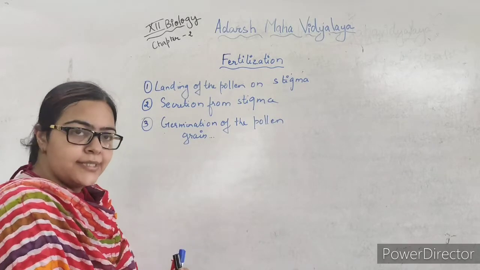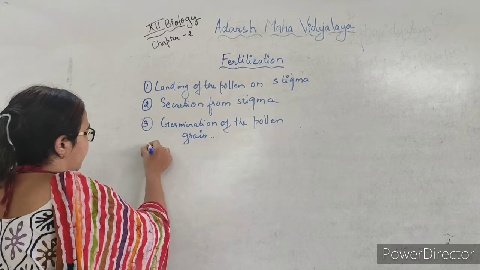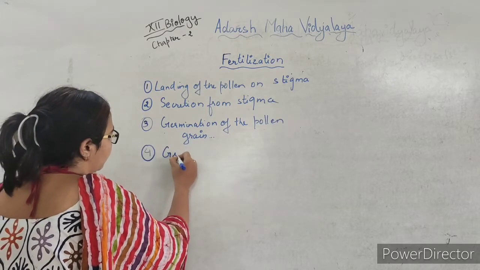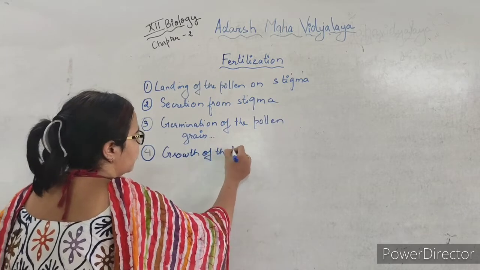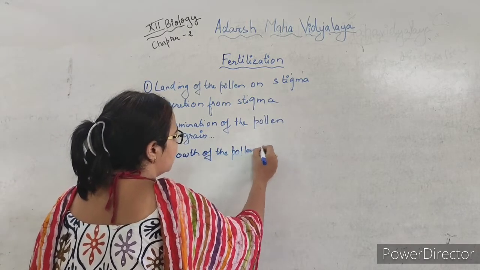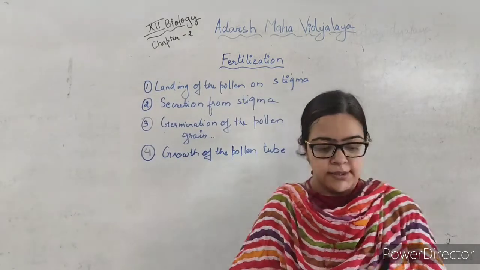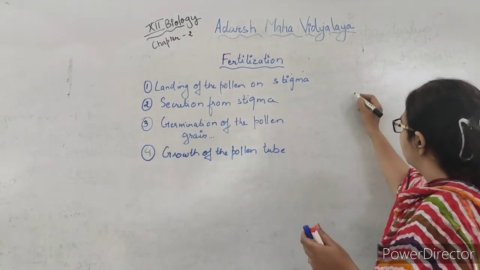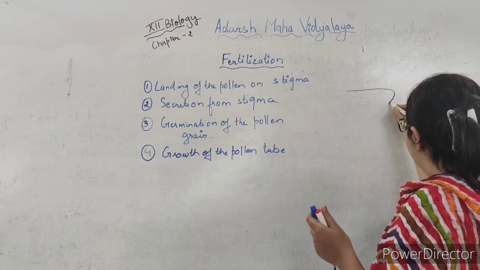Now the fourth step for fertilization is the growth of the pollen tube. Now we'll draw a big diagram of the entire carpel.